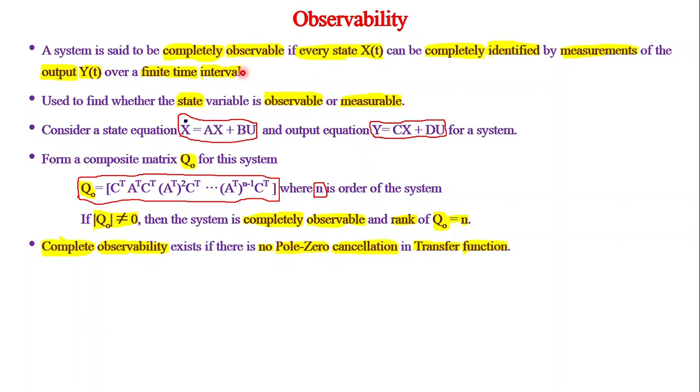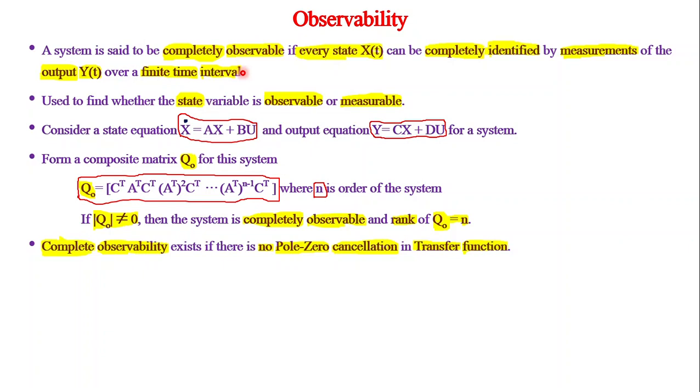That's all. That means we can measure. So consider state equation x dot equal to Ax plus Bu, output equation y is equal to Cx plus Du. To understand this from the control system point of view, like controllability, we have to find the rank of a composite matrix Q0, where the matrix is formed with transpose of C and transpose of A. That is, the rank of the matrix C^T, A^T C^T, (A^T)^2 C^T, etc., (A^T)^(n-1) C^T,